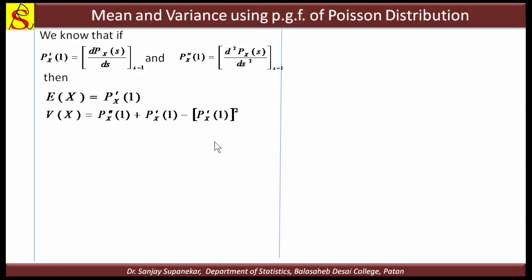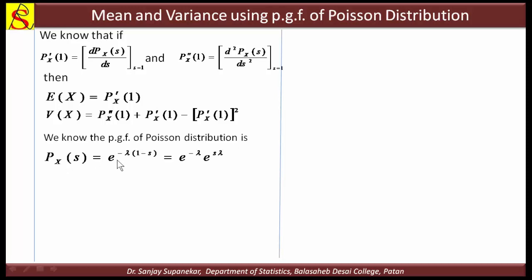Okay. Now we can apply this for the Poisson distribution. We know that the PGF of the Poisson distribution is e raised to minus lambda into 1 minus s. For our convenience, we write this as e raised to minus lambda into e raised to plus s lambda. So e raised to minus lambda is the constant, and we can take the derivative of e raised to s lambda.